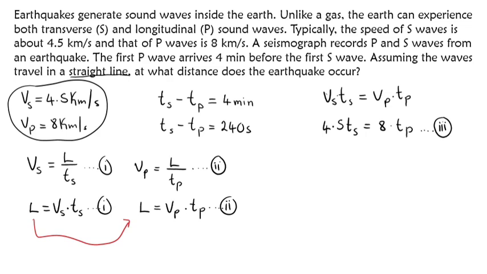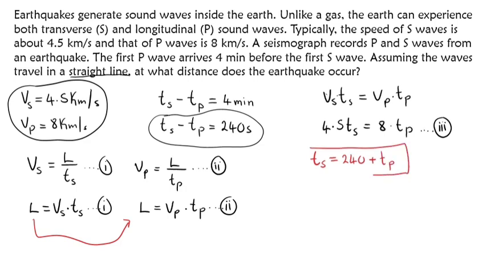Then, remember, the difference in their times, Ts minus Tp, is 240. So let me make Ts the subject of the formula. So if I make Ts the subject of the formula, Ts is equal to 240 plus Tp, because it crosses the equal sign.